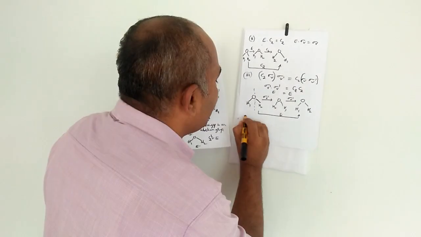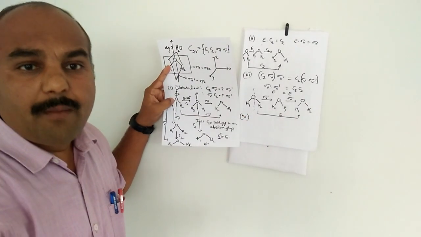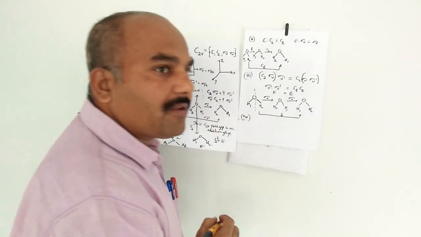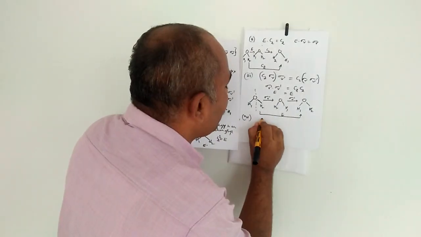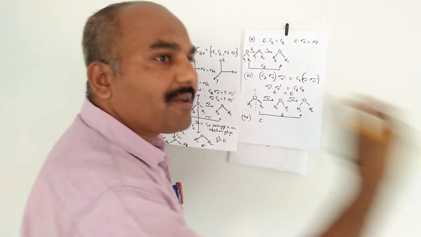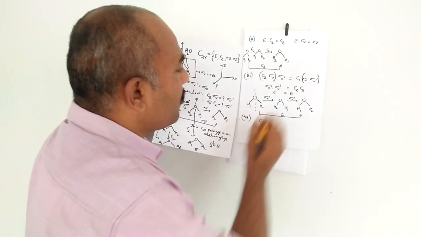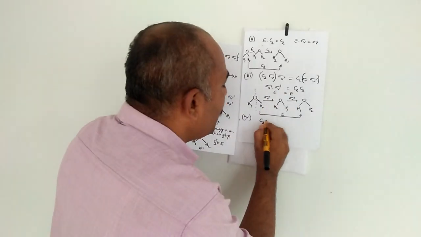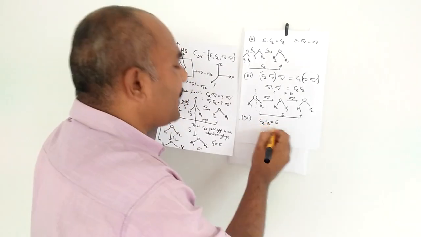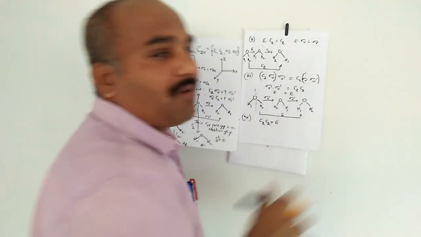The last one, the inverse law. That means every element of the group must have its inverse element. According to the inverse law, when you multiply an element with its inverse element, it gives rise to the identity element. Which one will give the identity element? Already we know C2 multiplied by C2 gives rise to the identity element. Hence C2 is the inverse of C2. Each element has its own inverse.